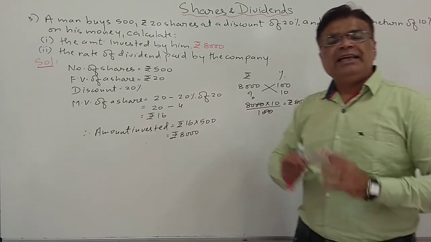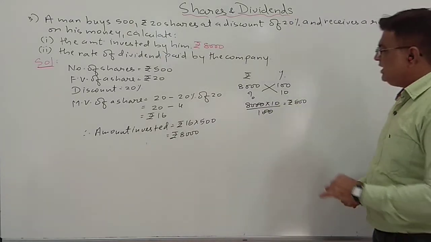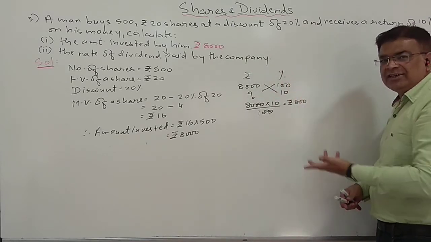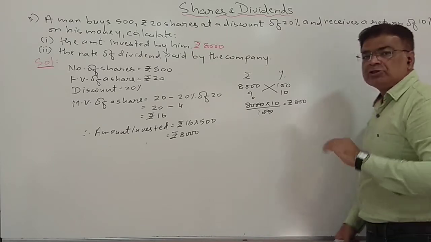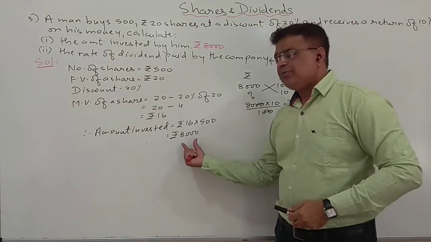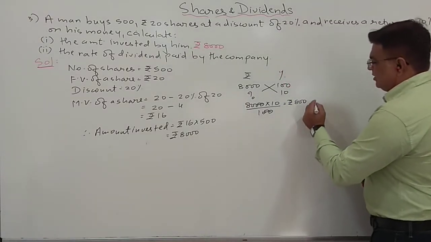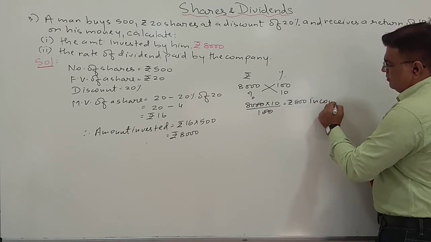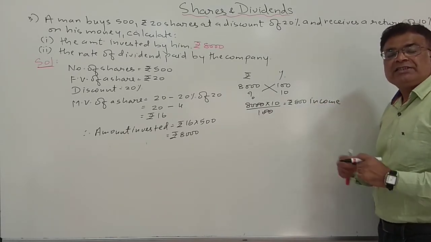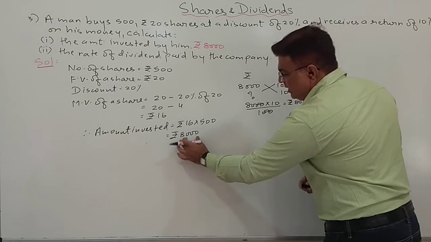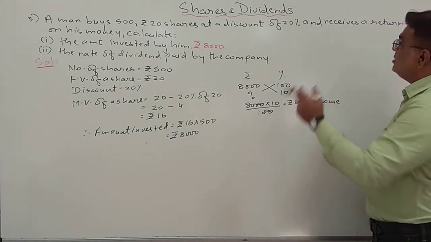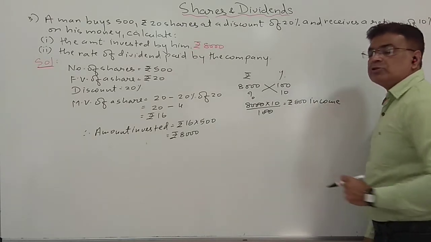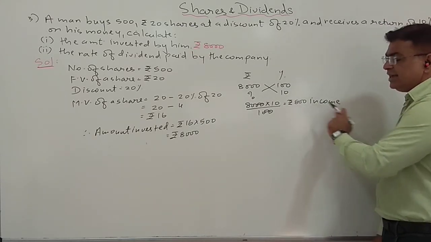So on this 8,000, rupees 800 is an income. You can directly find 10% of 8,000, it will be rupees 800.